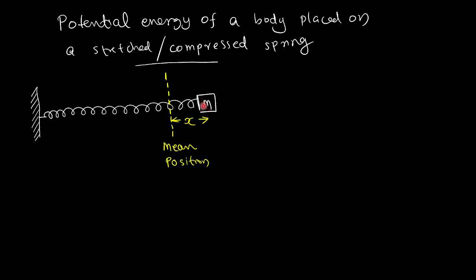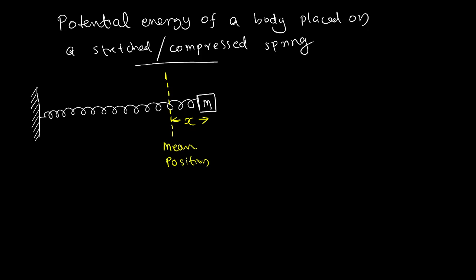The reason is simple. If I release it, it will move like this. It will move towards left. So energy is stored in the body. Any mass connected to a stretched or compressed spring will have potential energy. If I release it, that stored potential energy will be converted to kinetic energy. So I want to find the potential energy at a displacement x.